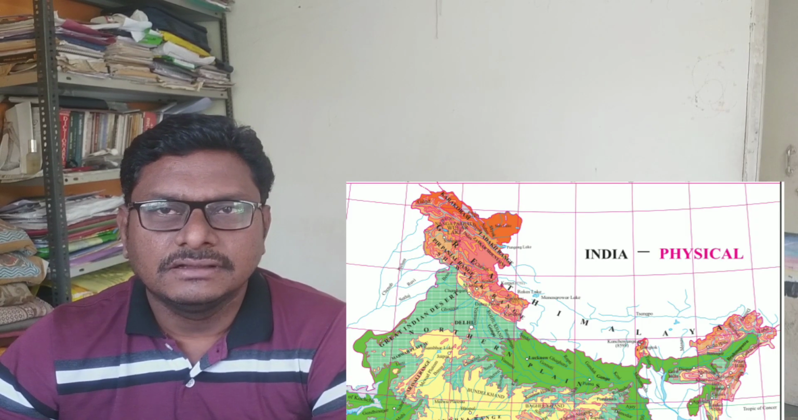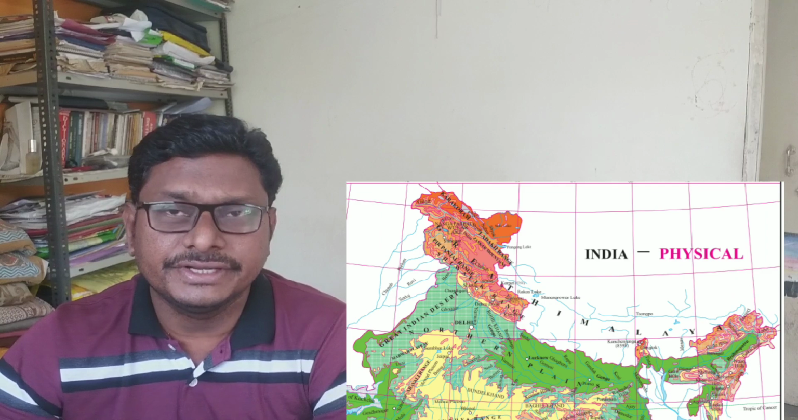Friends, if you see the physical map of India, you come to know that India is physiographically a very vast country, and we find great variations in terms of physiography in India. In your textbook, this is the physiographical map of India. If you observe this map, you come to know that particularly in the northern side of India, there are high peaks or mountain ranges.